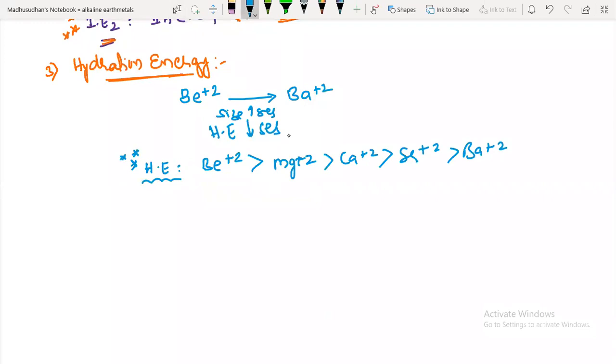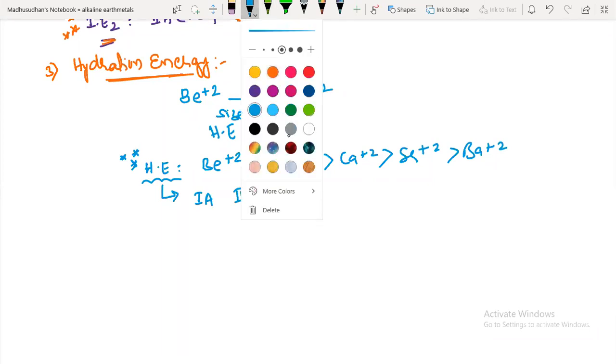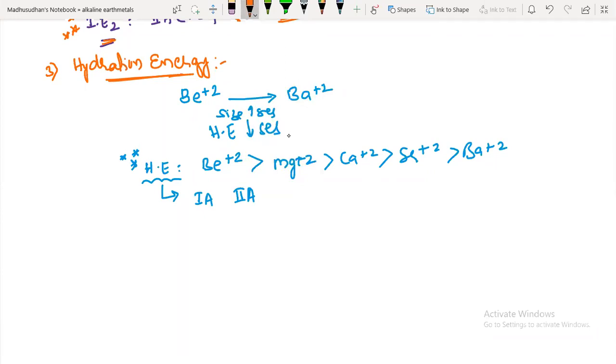Now compared to the first A group elements, which one will have more hydration energy? Which one will have more size? First group elements will have more size. First group is larger, so it will have less hydration energy. Second A group will have more hydration energy.